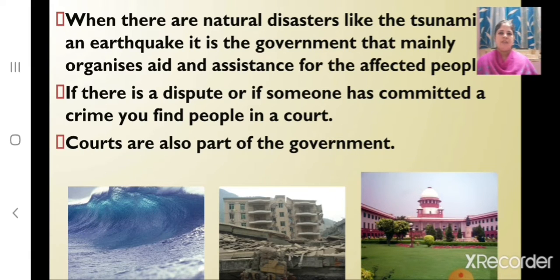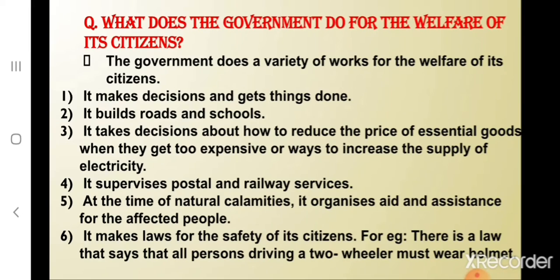Children, what happens if someone commits a crime? If there is a dispute or if someone has committed a crime, you find people in a court. So, courts are also part of a government. Children, can you tell what does the government do for the welfare of its citizens? The government does a variety of works for the welfare of its citizens.